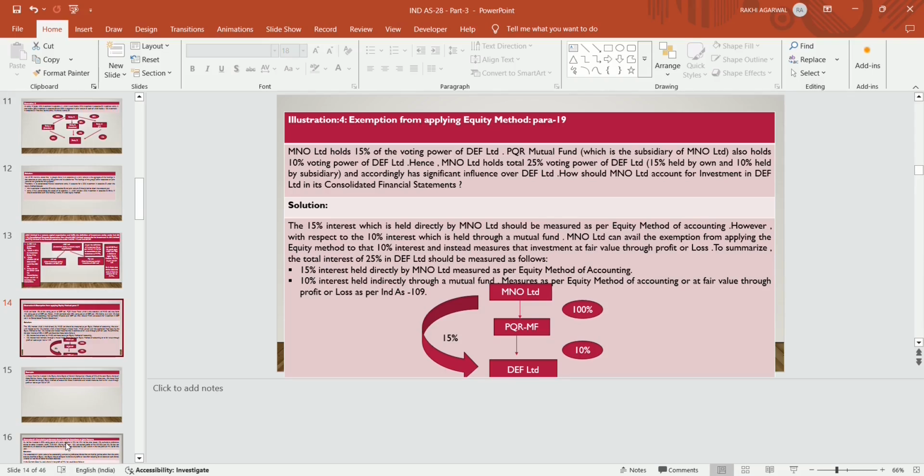or loss. To summarize, the total interest of 25% in DEF Limited should be measured as follows. For the 15% interest held directly by MNO Limited, measured as per the equity method of accounting, which is direct holding, and for the 10% interest held indirectly through mutual fund, they have a choice either to measure at equity method of accounting or fair value through profit and loss account as per Ind AS 109.